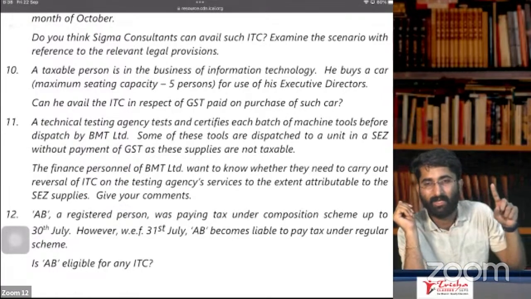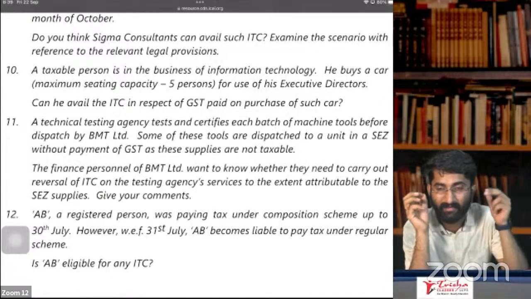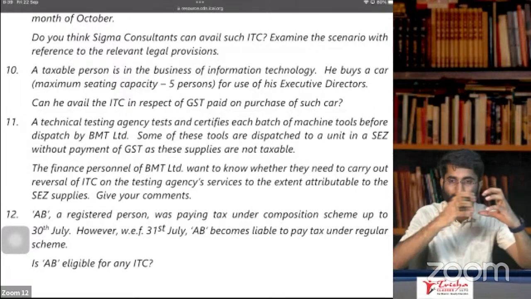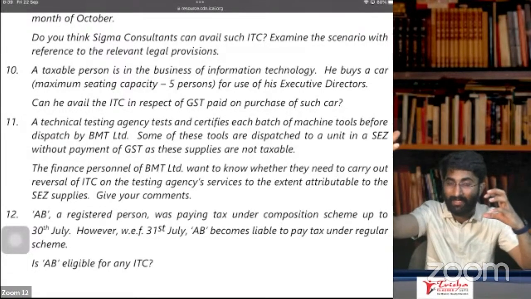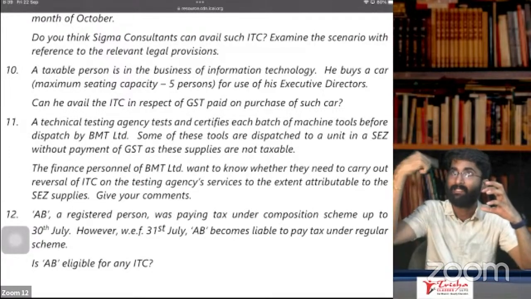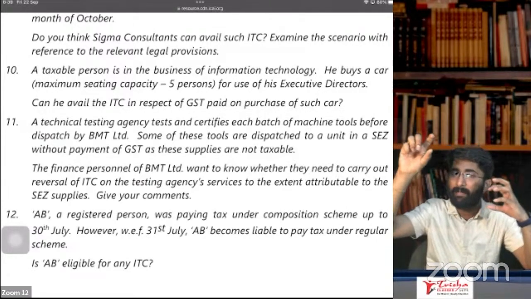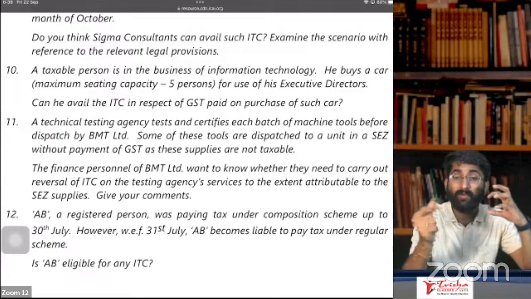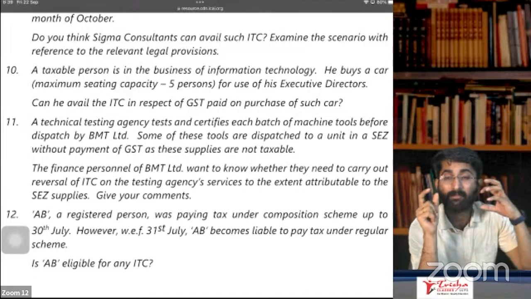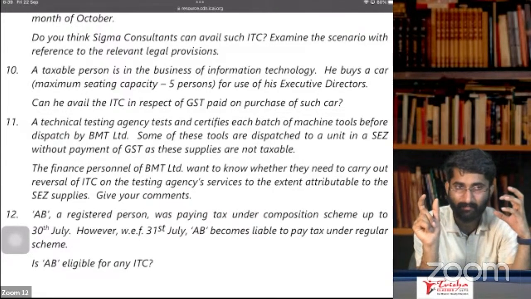So in section 17, subsection 2, we specifically understood that if you are purchasing some goods which are used for taxable or zero rated supply and exempt supplies, then you have to apportion between taxable and zero rated supply and exempt supply. What is the meaning of this? On taxable supplies and zero rated supply, you will get ITC. What is zero rated supply? Export or supply to SEZ. We will consider it as zero rated supply.